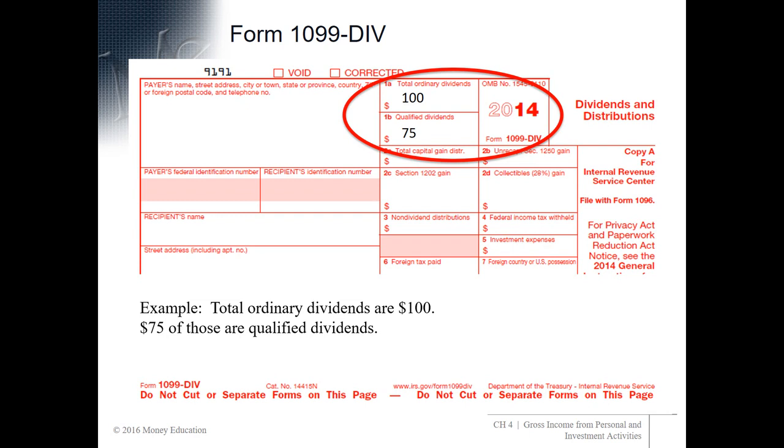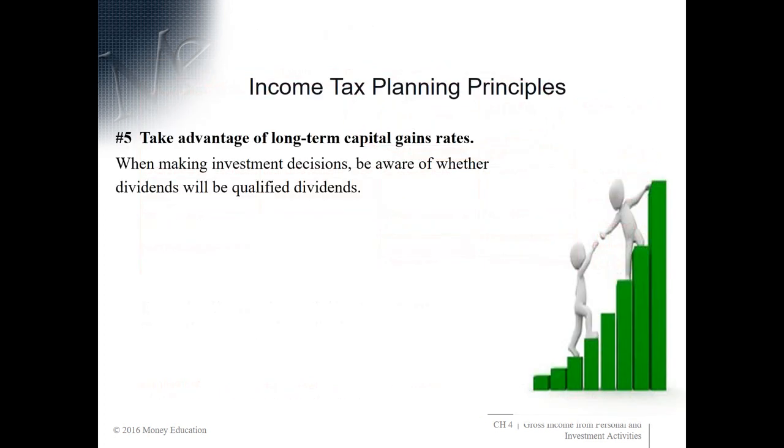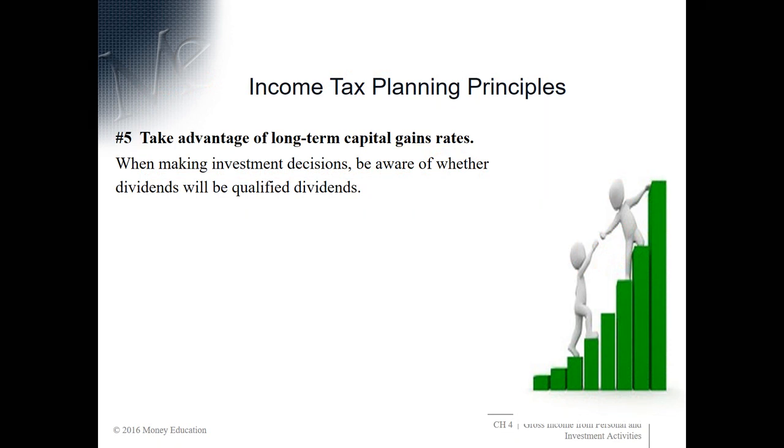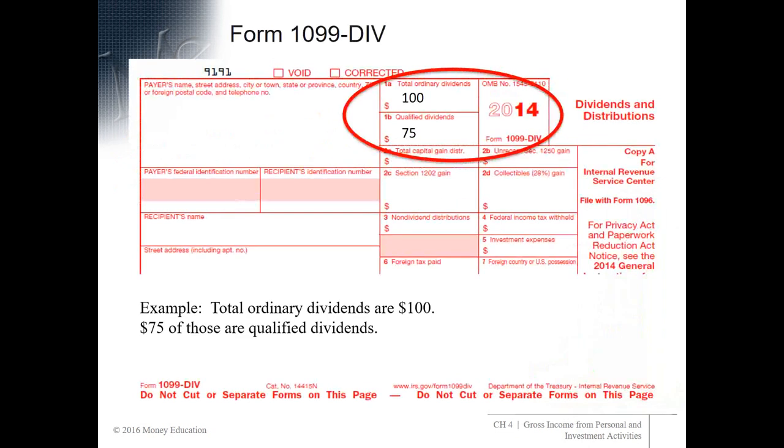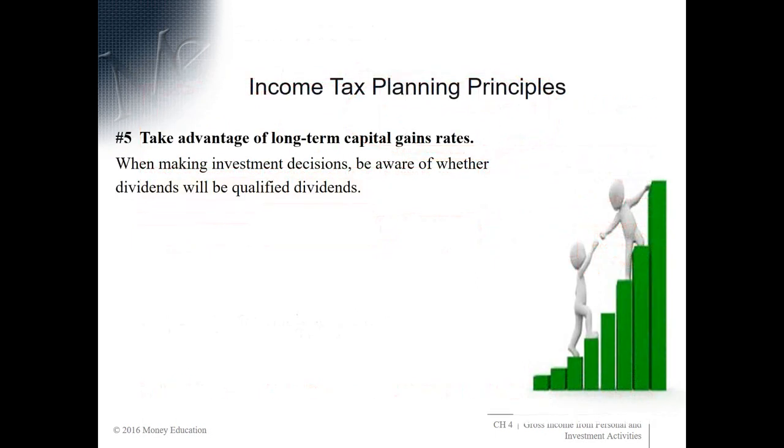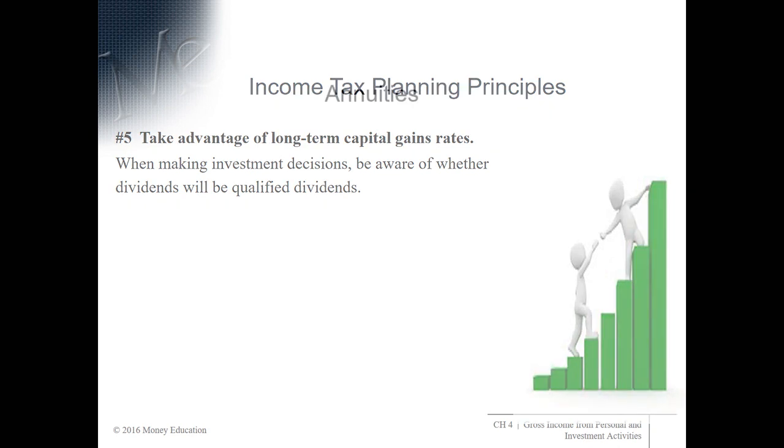This taxpayer does not have a total of $175 of dividend income, only a total of $100, 75 of which are qualified dividends. So, what's special about qualified dividends is that they are taxed at the long-term capital gains rates. So when you are looking for investments with dividend income, be aware of whether those dividends will be qualified dividends, because it'll be the difference between whether they're taxed at capital gains rates or ordinary income tax rates.